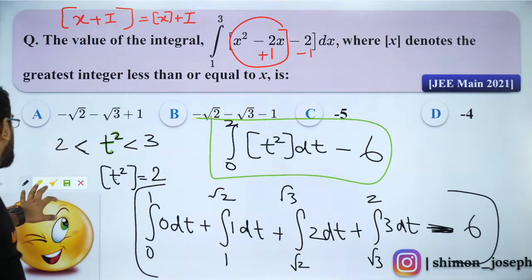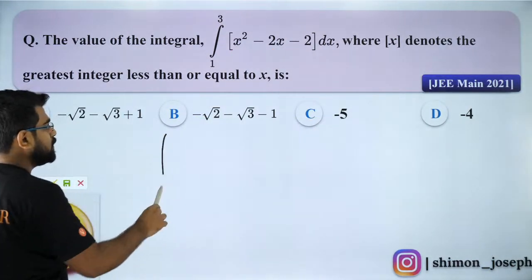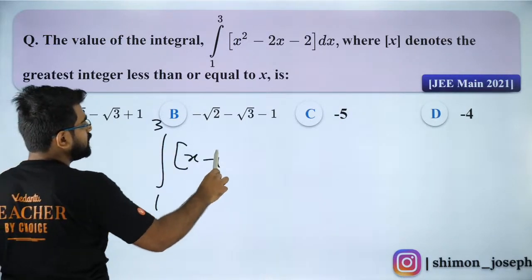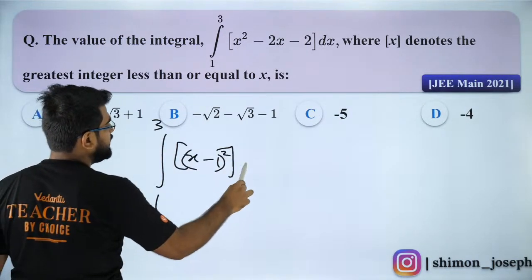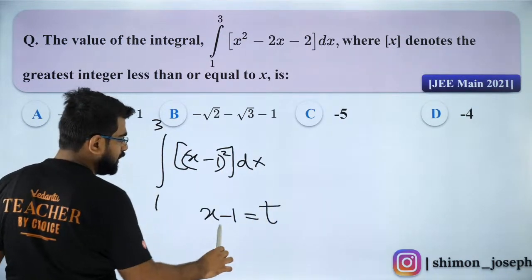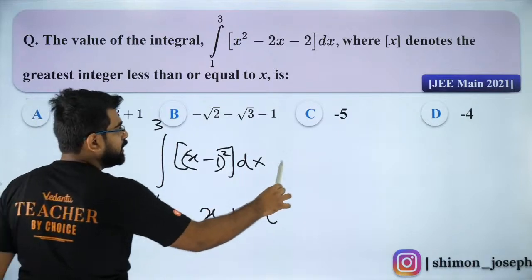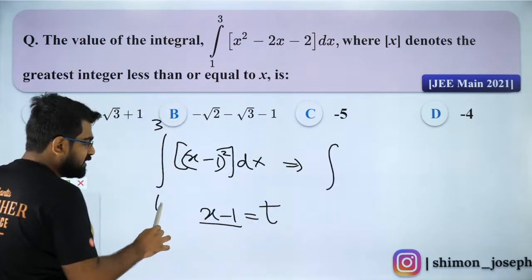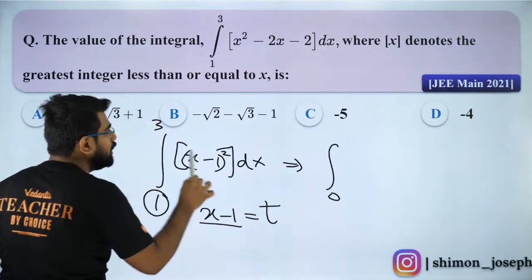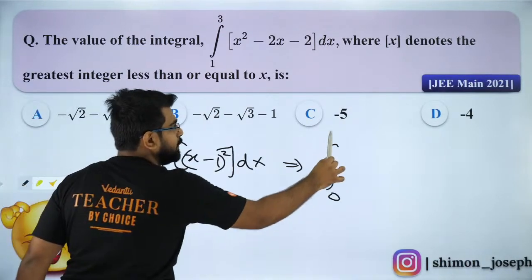Kirito was asking, what I did was, you had integral 1 to 3 GIF of (x minus 1) square dx. So I did substitution, Kirito. That is a method. I took x minus 1 as t, so the limits also change. When x is 1, x minus 1 will be 0. When x is 3, x minus 1 will be 2.